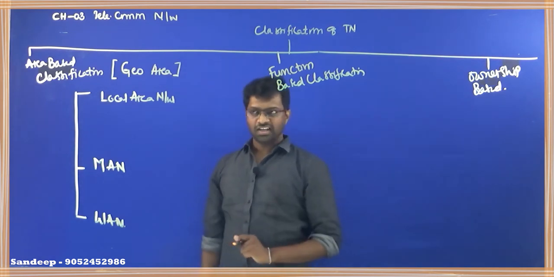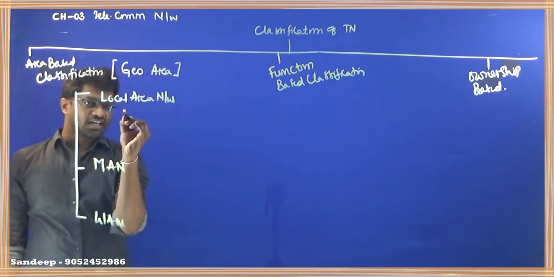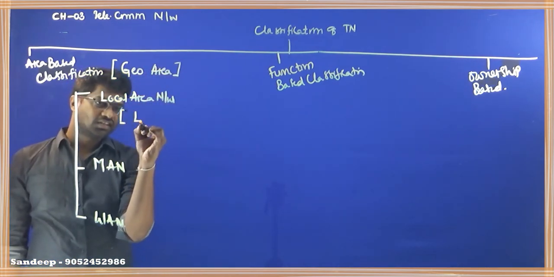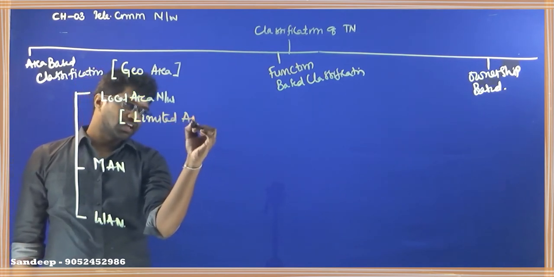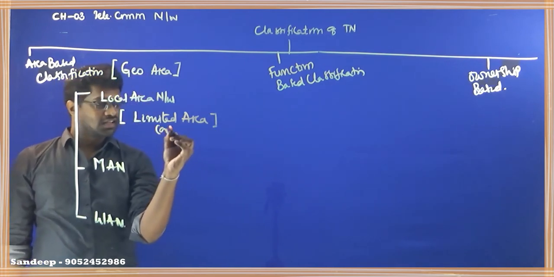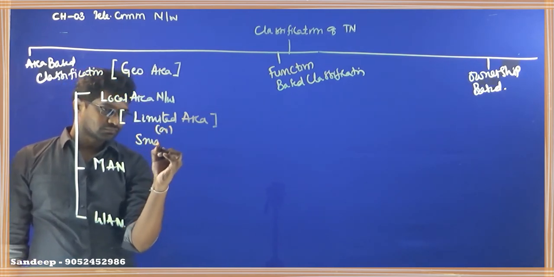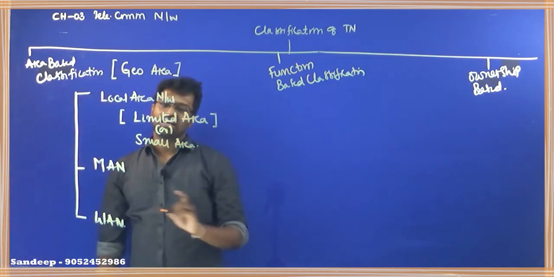So what do you mean by local area network? A local area network is nothing but if we connect the computers within a limited area, or within a small area, then that type of network is called a local area network.